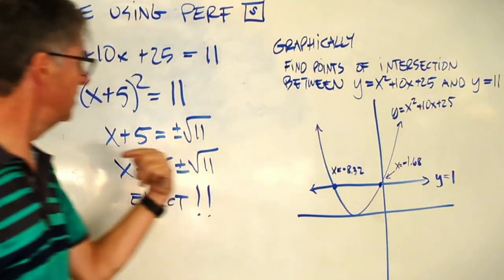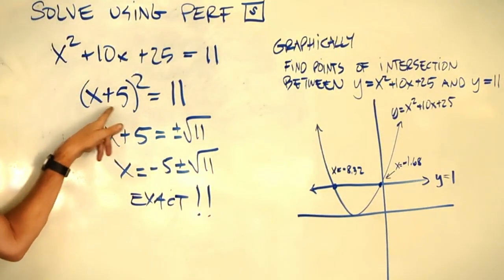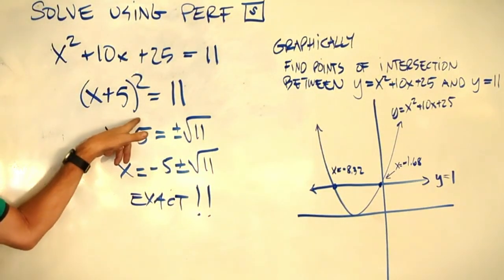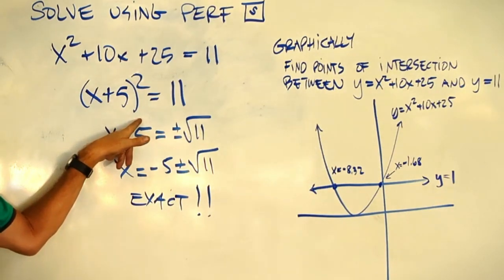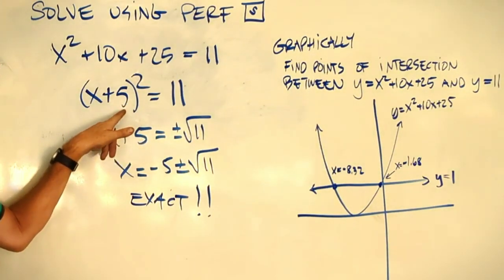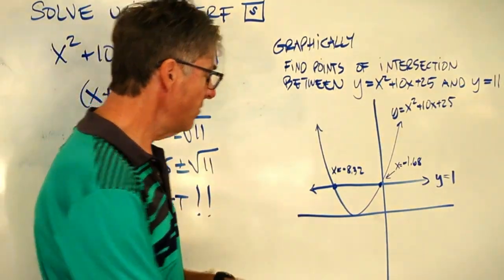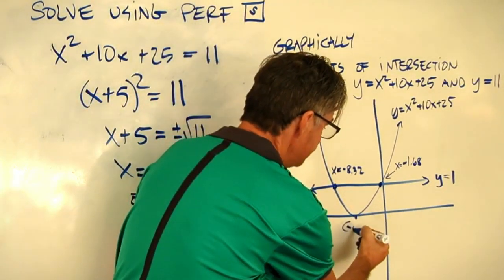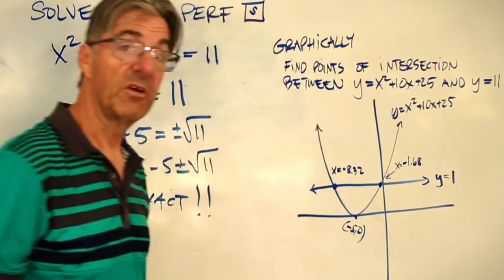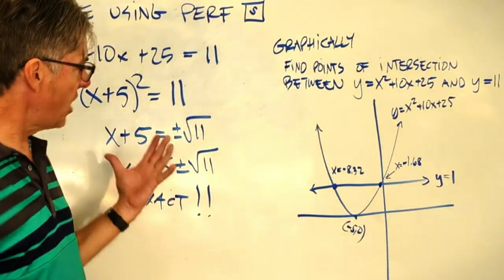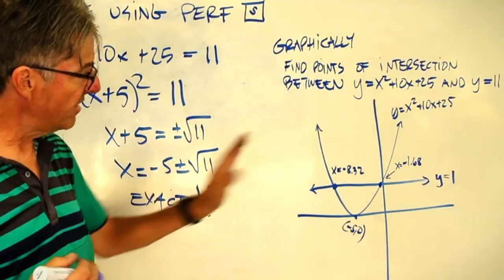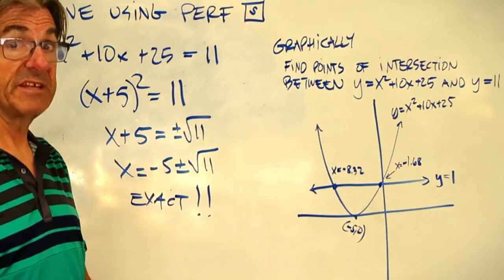Check this out. Back over here, this looks like a part of vertex form. And if you thought that, you are right. So that means that the x-coordinate of the vertex is -5. And that comes up here. That would be the point (-5, 0). Okay? So that's kind of a confirmation from what we know before that that graph is correct. It lines up and makes sense.